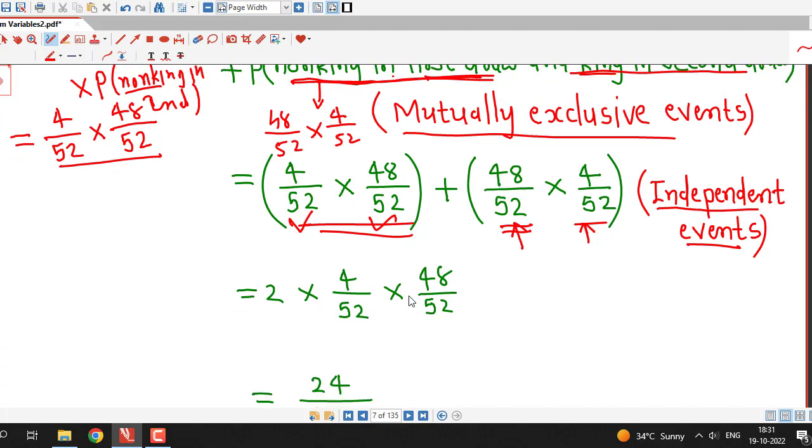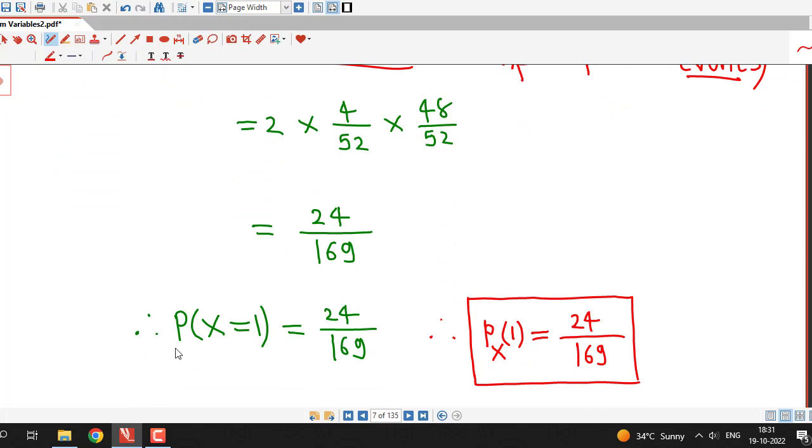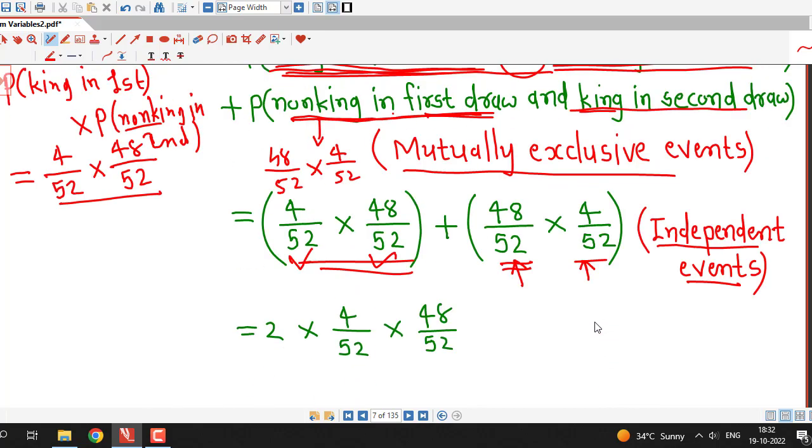So I multiply by 2, and after simplifying I find that probability that capital X equal to 1, or probability of number of kings is 1, is 24 by 169. That is, value of probability mass function at x equal to 1 is 24 by 169.